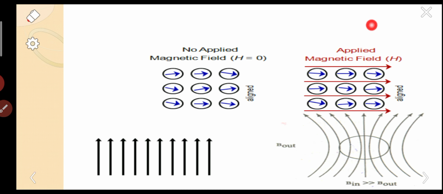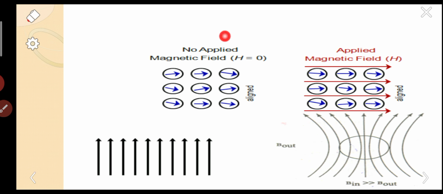Whenever we apply the field, all the dipoles are aligned in the field direction. Even in the absence of field they are aligned in the same direction, but there is a little bit of deviation in their direction. But whenever we apply the magnetic field, they will surely align in the direction of the applied magnetic field.